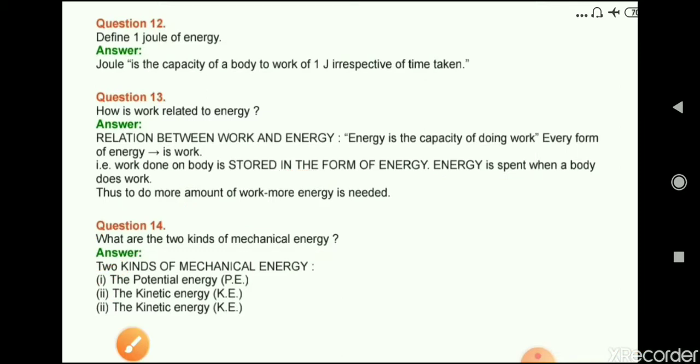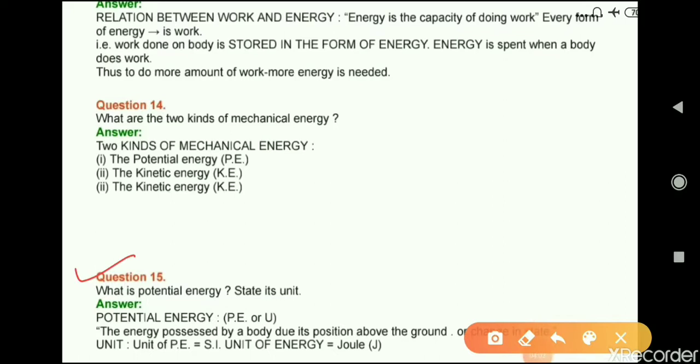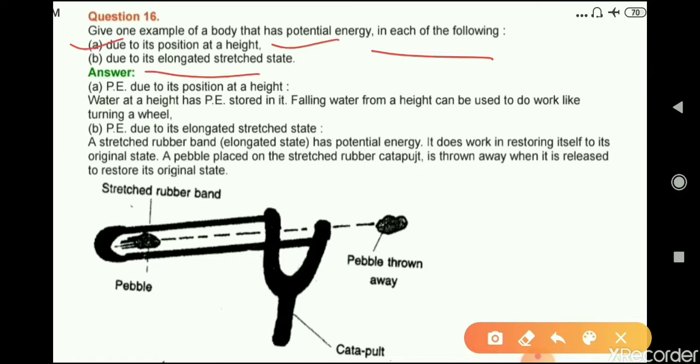Now next question. Question number 15. What is potential energy? State its unit. Potential energy is the energy possessed by a body due to its position above the ground or change in state. And the SI unit of potential energy is joule. Now next question. Question number 16. Give one example of a body that has potential energy in each of the following: first, due to its position at a height, and second, due to its elongated stretched state.